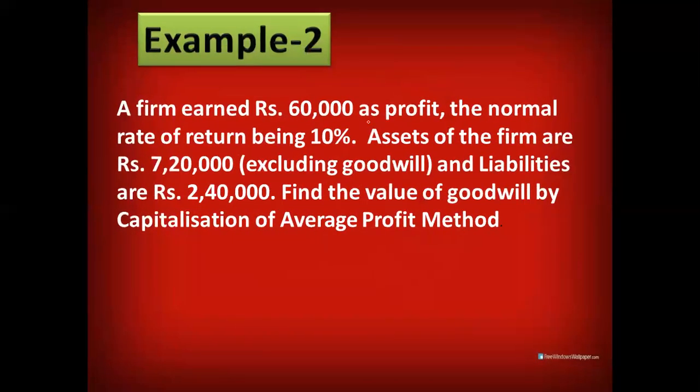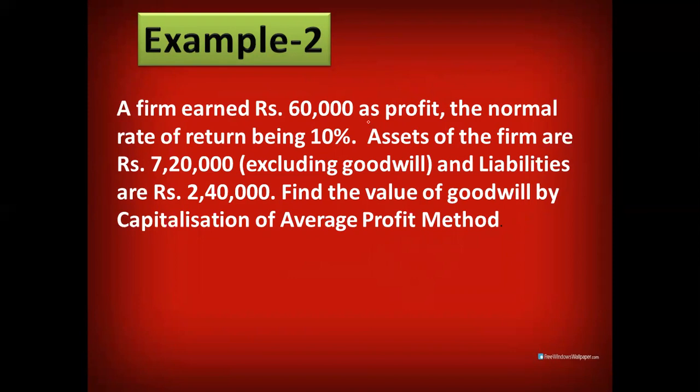In this, we have taken one more example. The firm earned 60,000 as profit. Again, the profit is given. Normal rate of return being 10%. Assets of the firm are rupees 7,20,000 excluding goodwill, and liabilities are rupees 2,40,000. Find the value of goodwill by capitalization of average profit method.